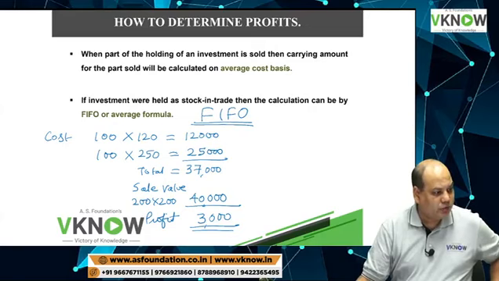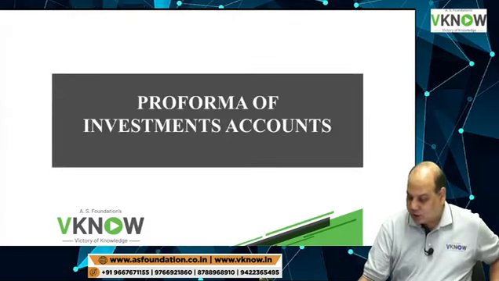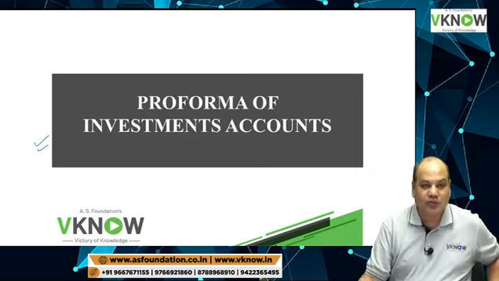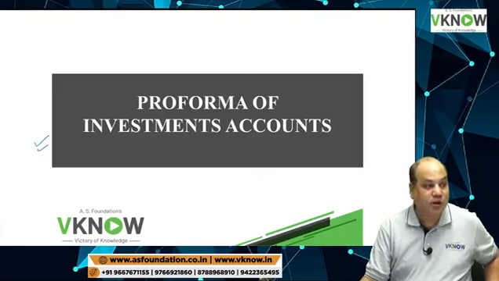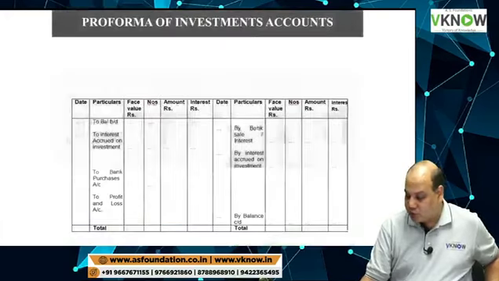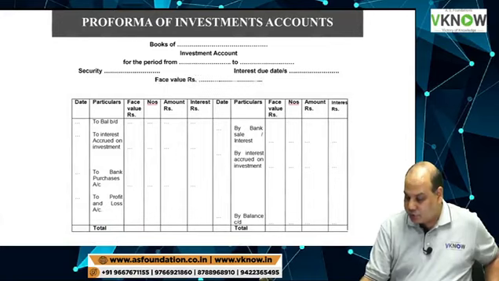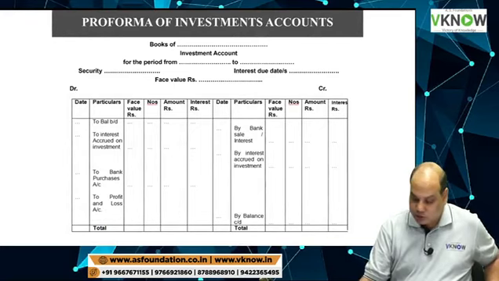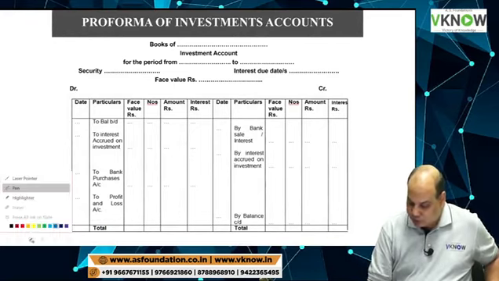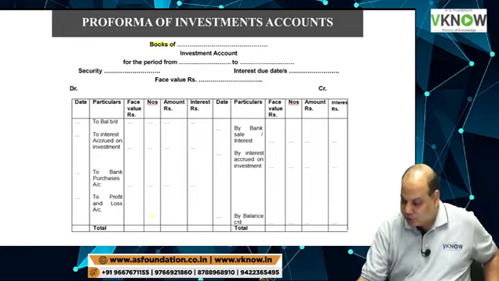So please come to the next part. From here, we will start solving some questions on debenture as investment. Here we are solving investment in debenture problems now. We as students will draw the following format for investment account. The student will start from the name of the investor, books of investment account.